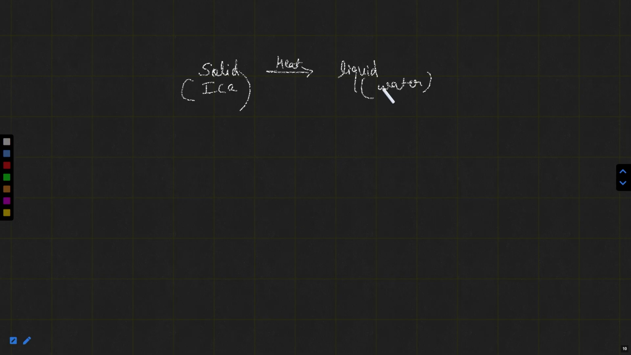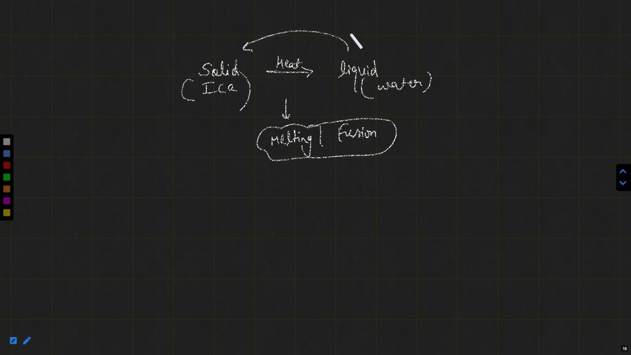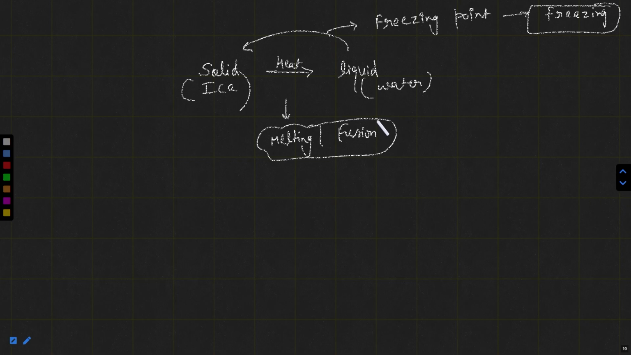Thus, the conversion of solid to liquid by increasing the temperature at its melting point is named melting. The conversion of liquid to solid again is named freezing, at its freezing point. This process happens at its melting point.